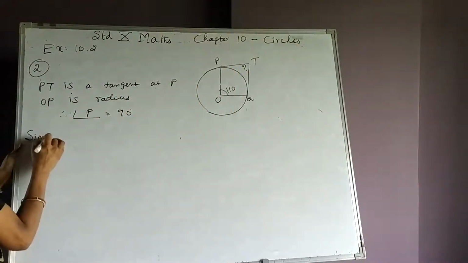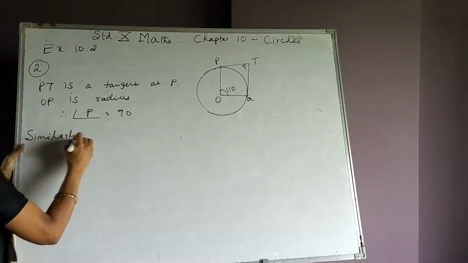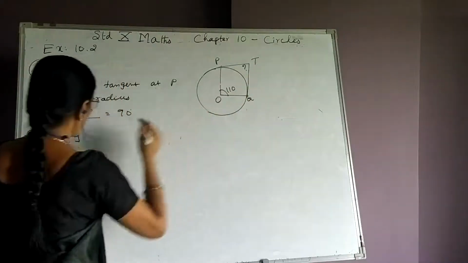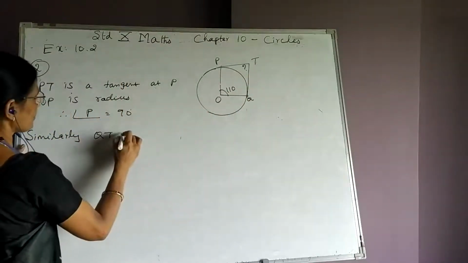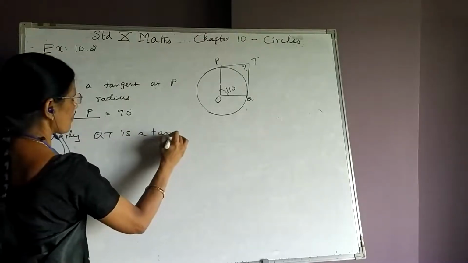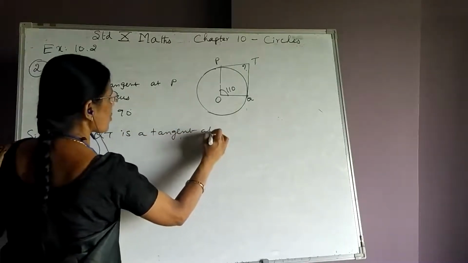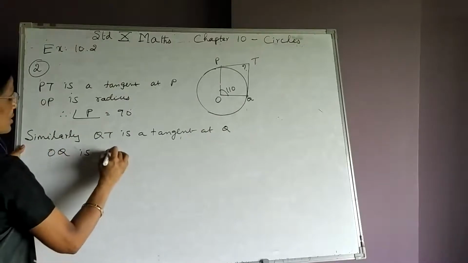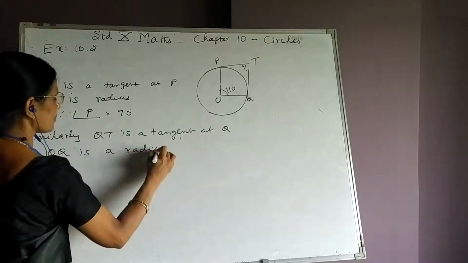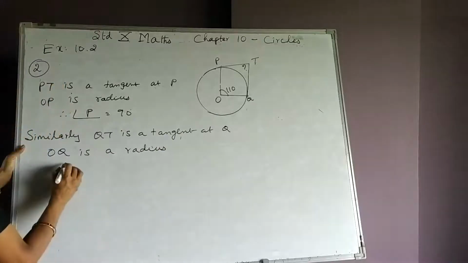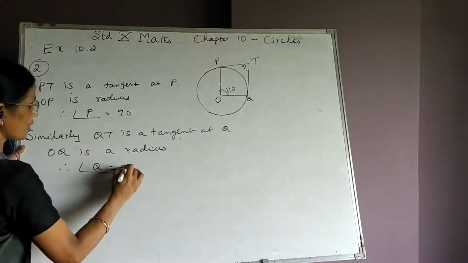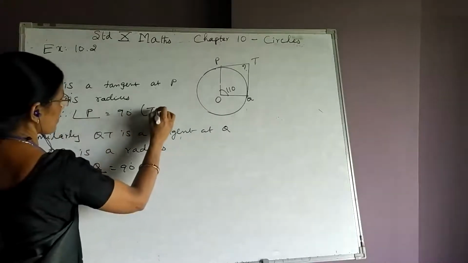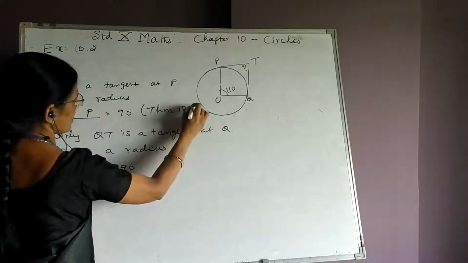Similarly, what is this QT? QT is a tangent at the point Q. What is OQ? OQ is a radius. Therefore, what is the measure of angle Q? Angle Q is equal to 90 by theorem 10.1.